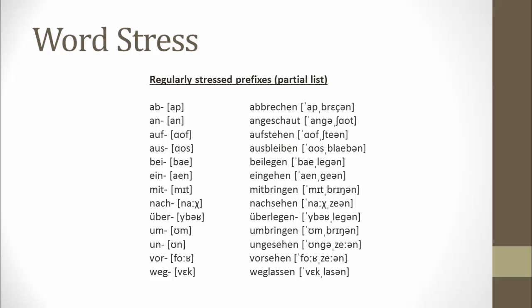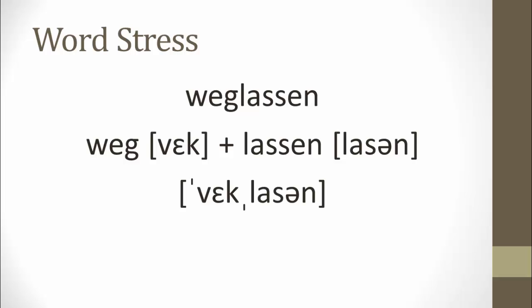And this last one, weglassen. Even though the GL very commonly is gl pronounced together, here we have to look at each part individually and pronounce each part separately. Weglassen.